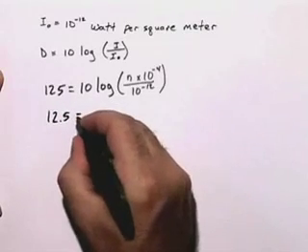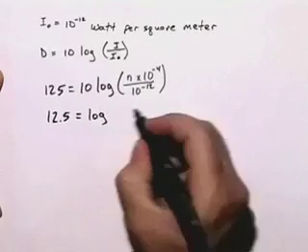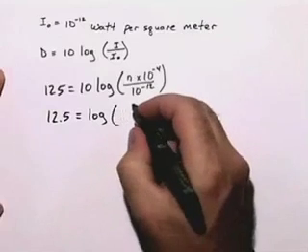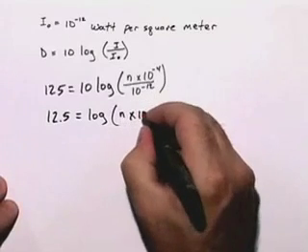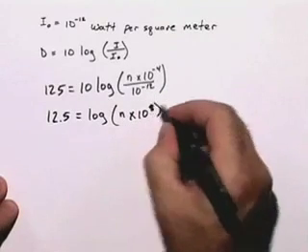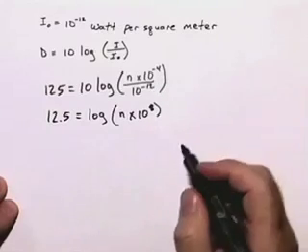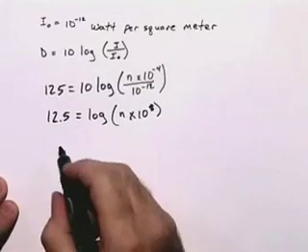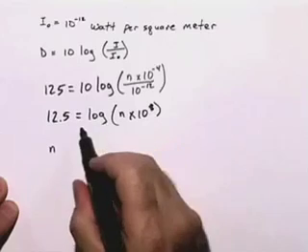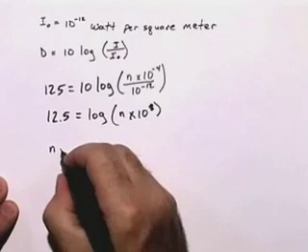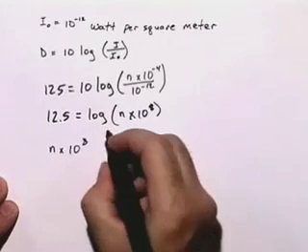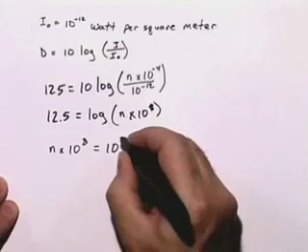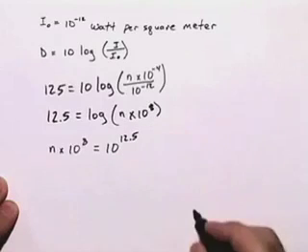This will give us 12.5 is equal to log base 10 of N times 10 to the 8th power, using rules for exponents. If we convert from our log form to an exponential form, we'll get N times 10 to the 8th power is equal to 10 to the 12.5 power.